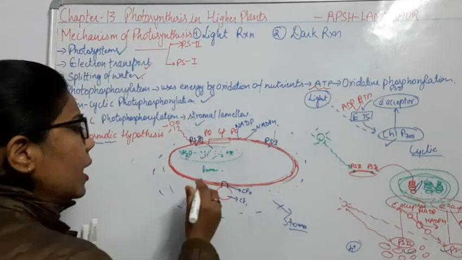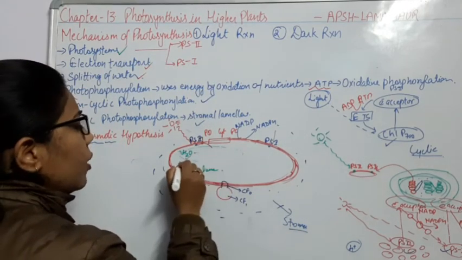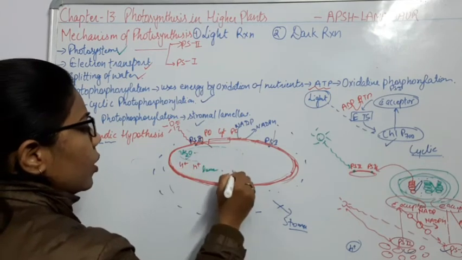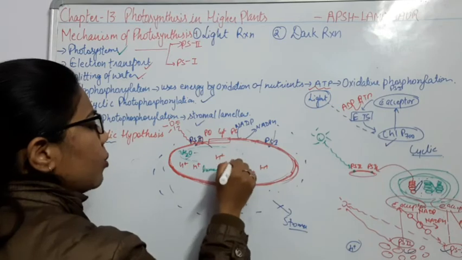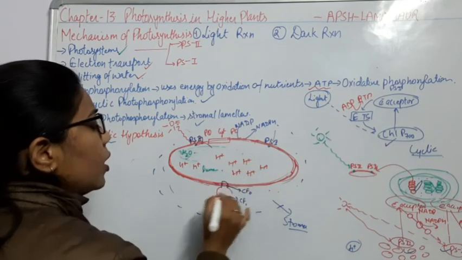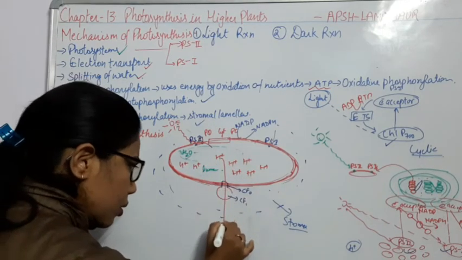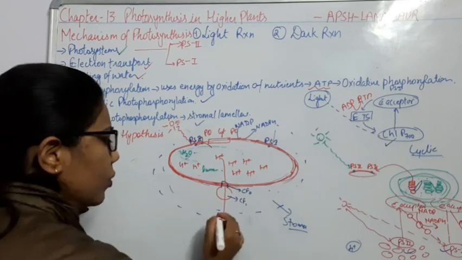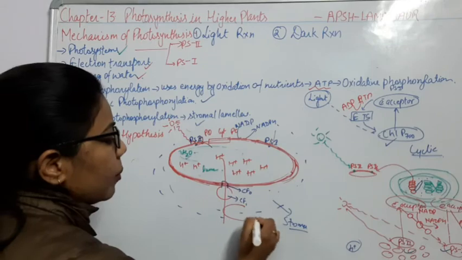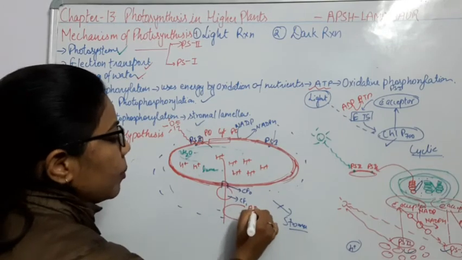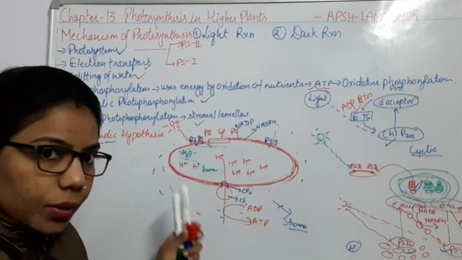So here, as there will be more splitting of water, we will get more protons inside the lumen. This accumulation of protons should go outwards. When it goes outwards, what will happen? It will release energy in the form of ATP with the help of ADP, because phosphorylation is also going to happen.